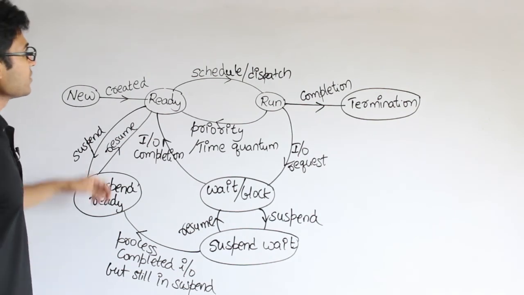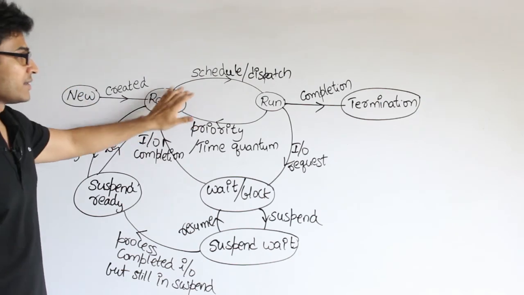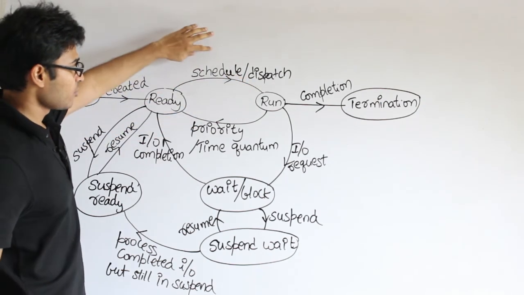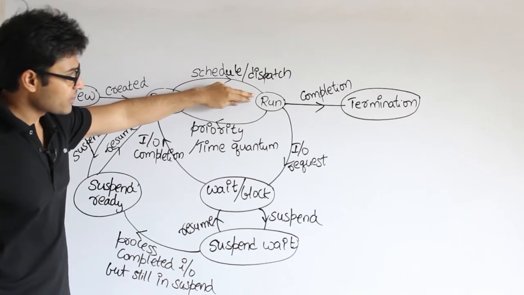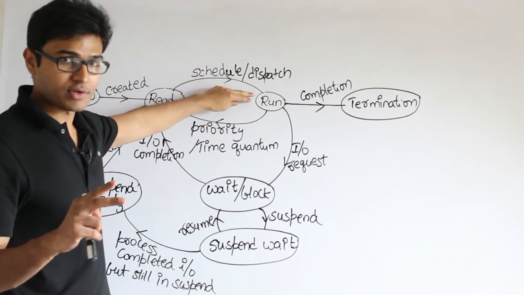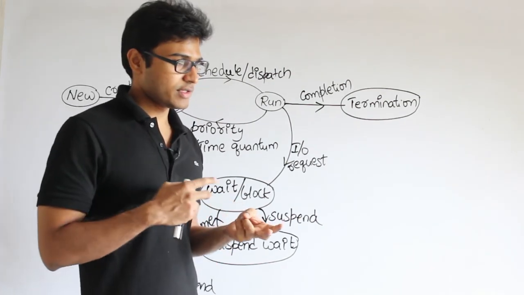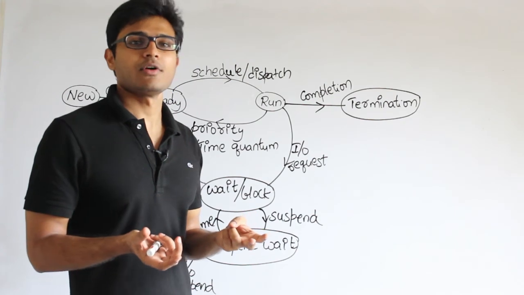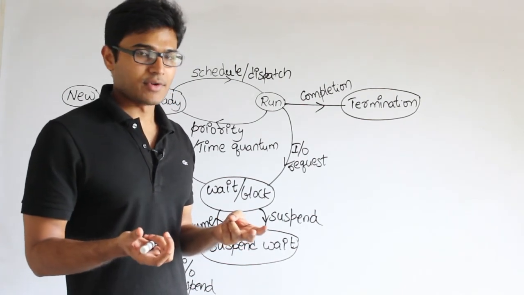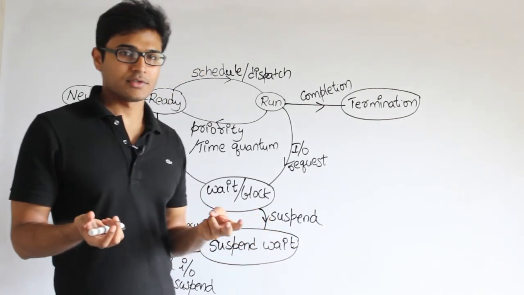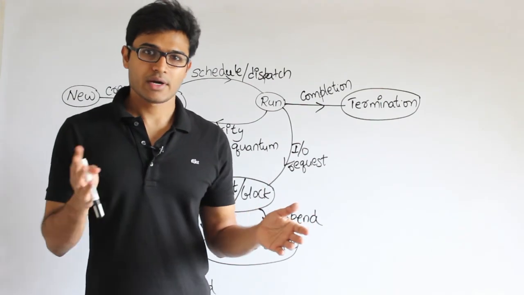Fine. And now once you are in the ready state, there are various things that could happen. Let's say you are in the running state, which means you are given a process for running. Then the first thing is, I told you that a process might contain 2 times. One is CPU time and the other is IO time. If a process has a lot of CPU time to be performed, then it is called a CPU bound process. If it has a lot of IO to perform, that is called an IO bound process, right? There are 2 categories, CPU and IO.